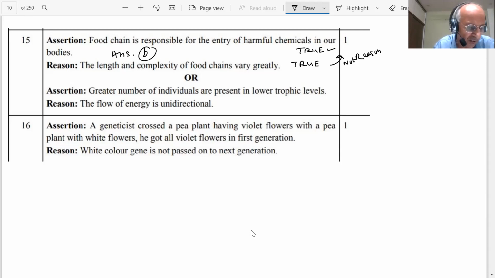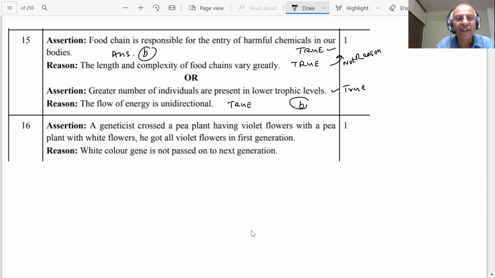Greater number of individuals are present in the lower trophic level. That is true. The flow of energy is unidirectional, student. That is also true, but this is not the correct explanation for this, student. Then the answer of this will be B.